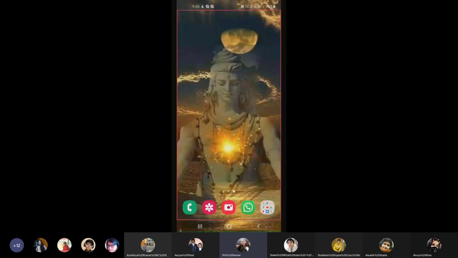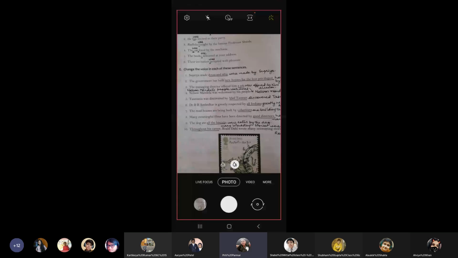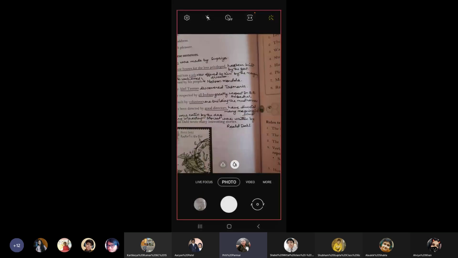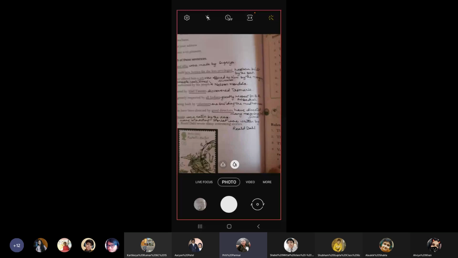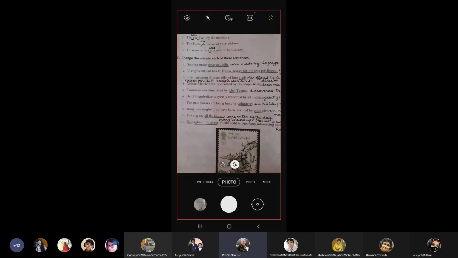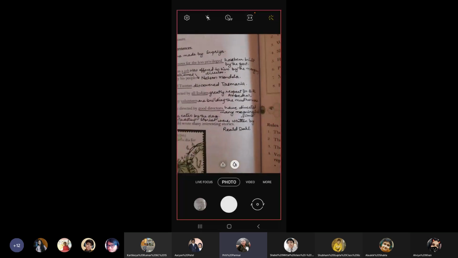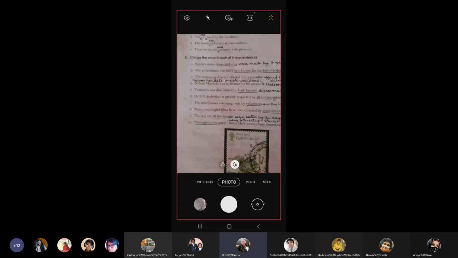Number 6, Dr. B.R. Ambedkar is greatly respected by all Indians. Answer, all Indians greatly respect Dr. B.R. Ambedkar. Number 7, the mud houses are being built by volunteers. Answer, volunteers are building the mud houses. Number 8, many meaningful films have been directed by good directors. Answer, good directors have directed many meaningful films.